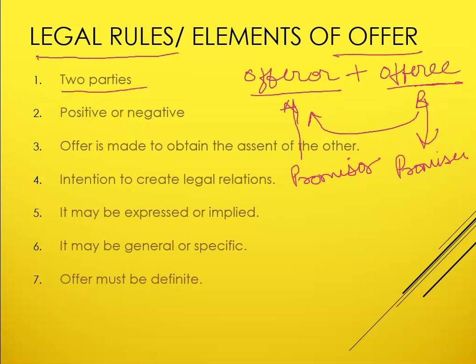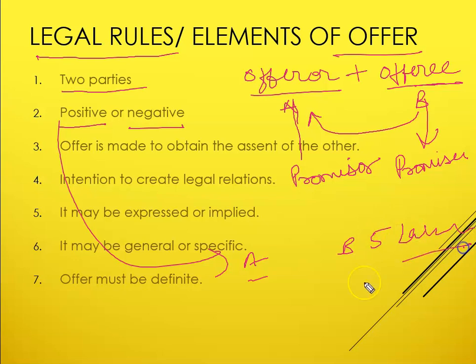Next one is that an offer may be positive or negative. What does it mean? It means that an offer can be made in order to do something, or it may be for not doing something. For example, suppose A says to B that I wish to buy your car for 5 lakh rupees. This is a positive offer. He is saying that I want to buy your car for 5 lakh rupees. This is a positive offer.